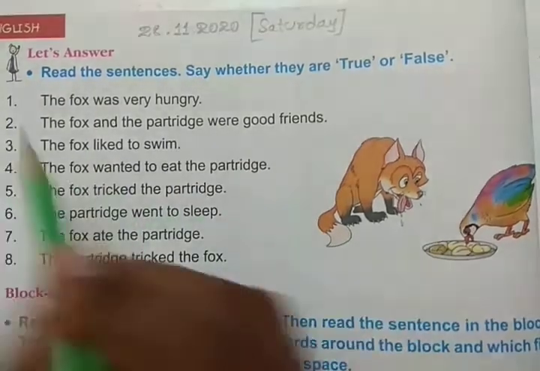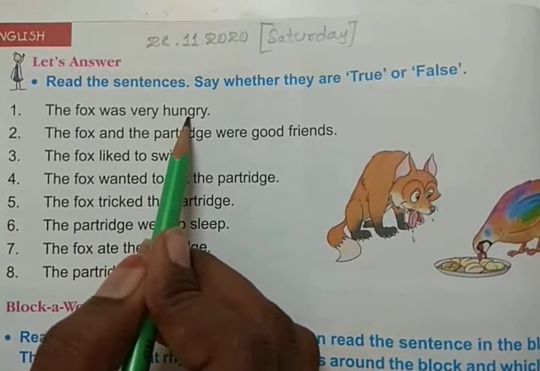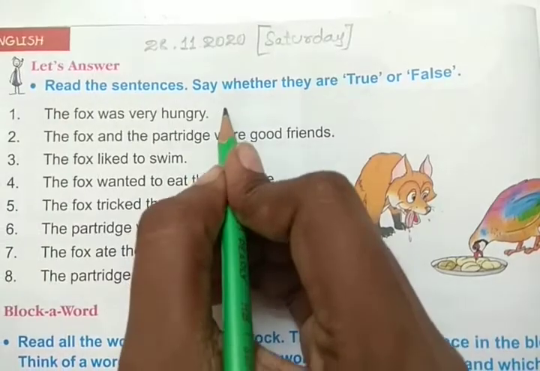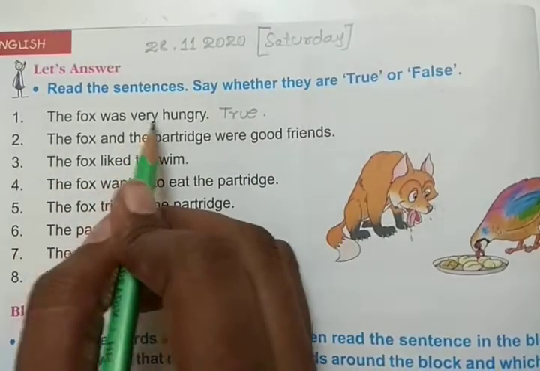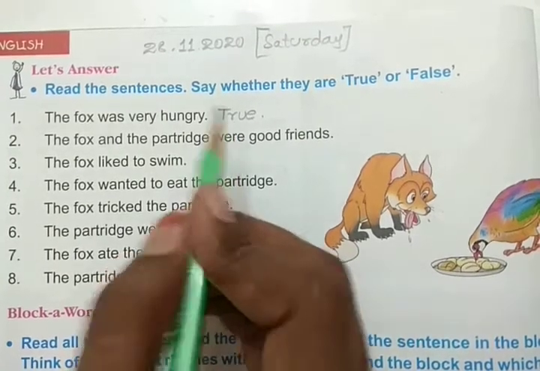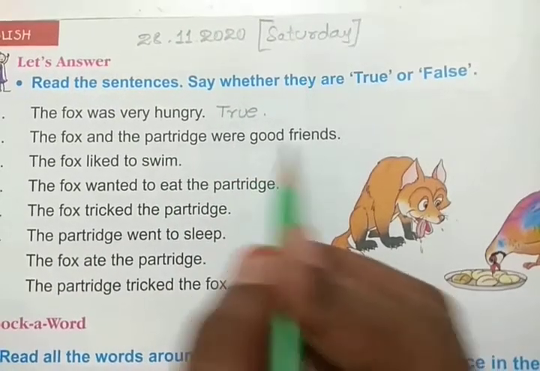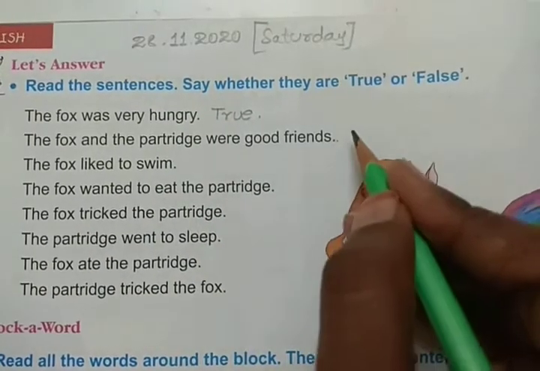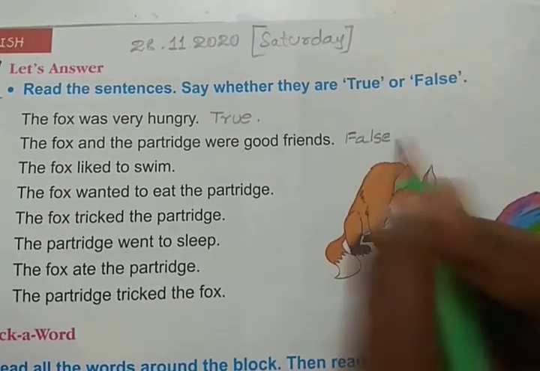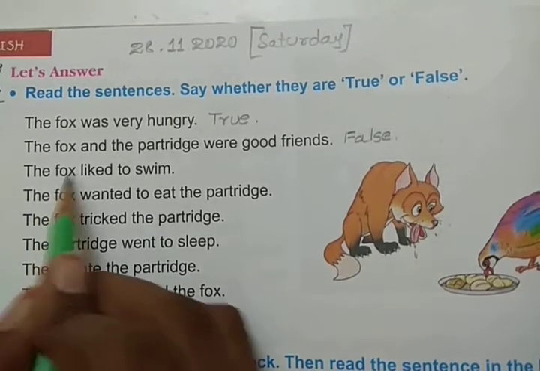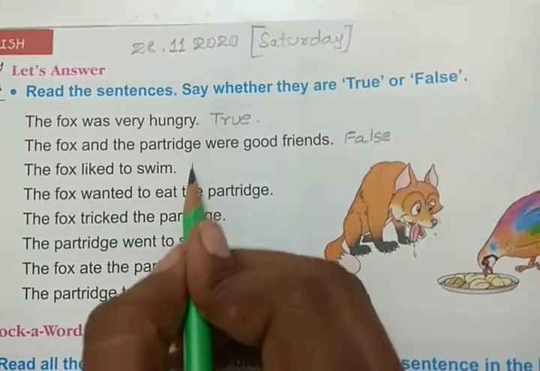Okay children. First one. The fox was very hungry. Is it true? Yes. So we should write true. The fox was very hungry. True. Second, the fox and the partridge were good friends. Is it true, children? No, that is false. Third one, the fox liked to swim. The fox liked to swim? No, false.